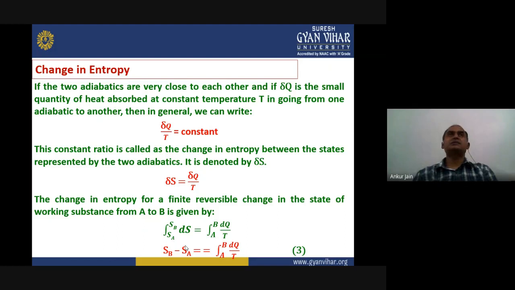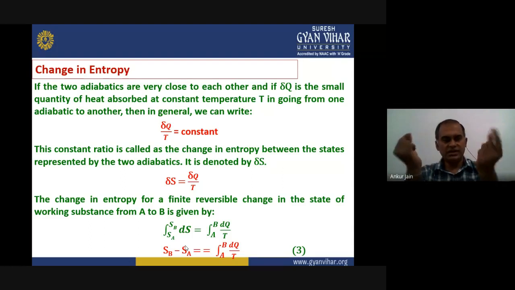Right, if we consider that these two adiabatics are very close to each other, in that case the change in the heat absorbed is quite small, and we denote it by delta Q, that is the heat absorbed at constant temperature T during the transition from state 1 to state 2.